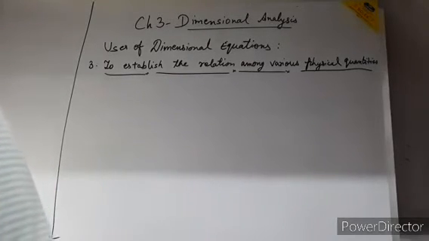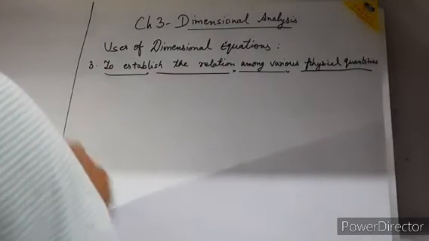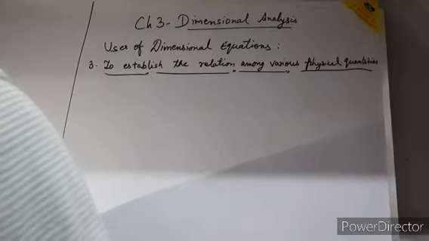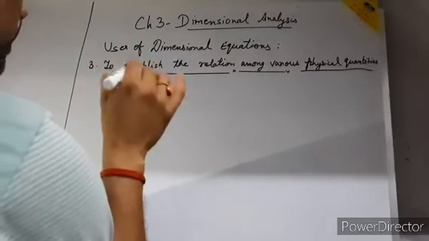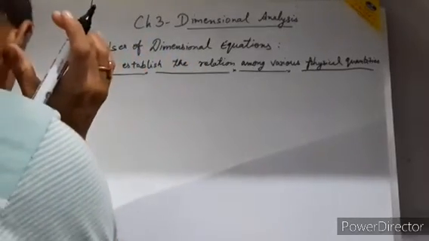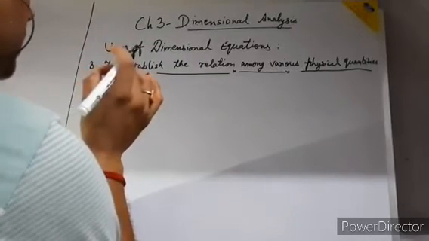Okay, so I am taking one example here, and I am going to find out the formula for the time period of a simple pendulum. So the first thing we have to check is which things the time period will depend on.